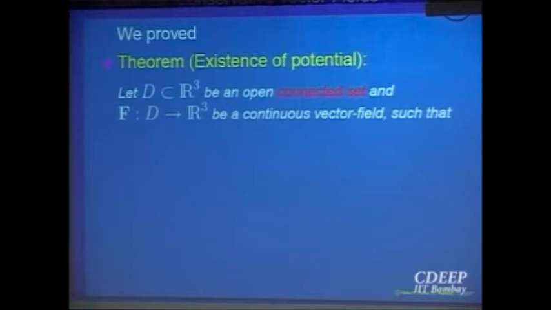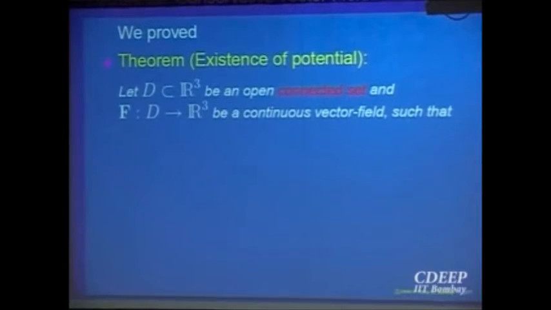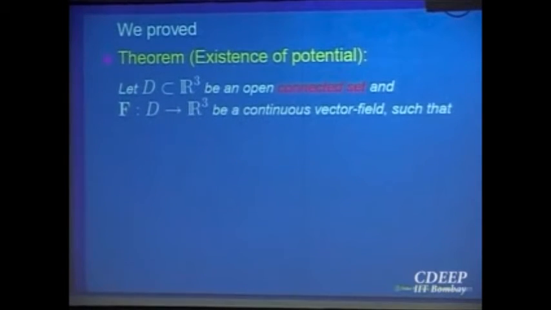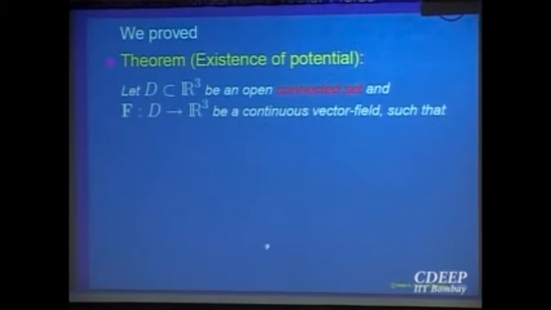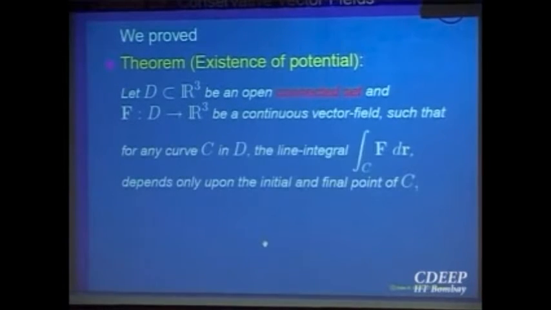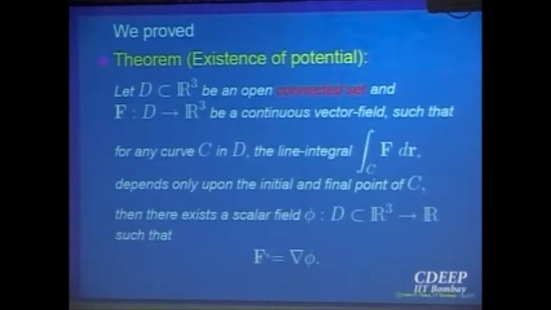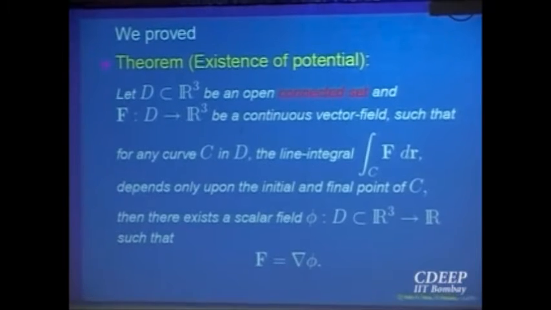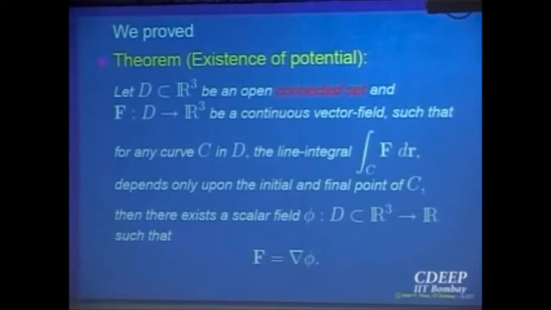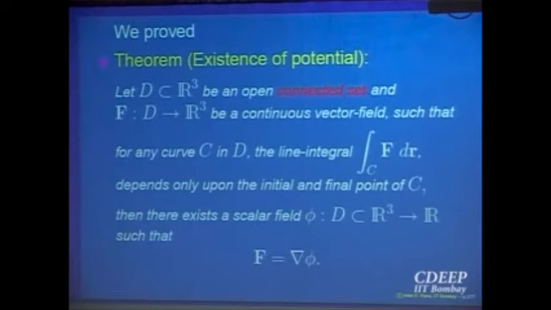Namely, then there is a scalar field phi, say, such that its gradient is equal to f. Then f is equal to gradient of phi. So essentially the idea was that the connectedness gives you that at least there is one curve, one path which joins a point A with B, and the independence of the line integral gives you that you can always define it, it is well defined if you fix one end point.